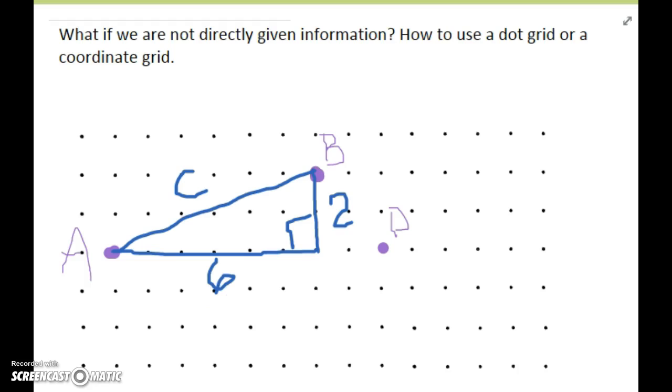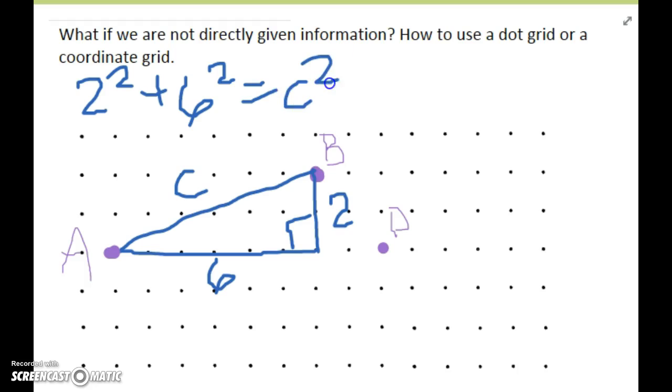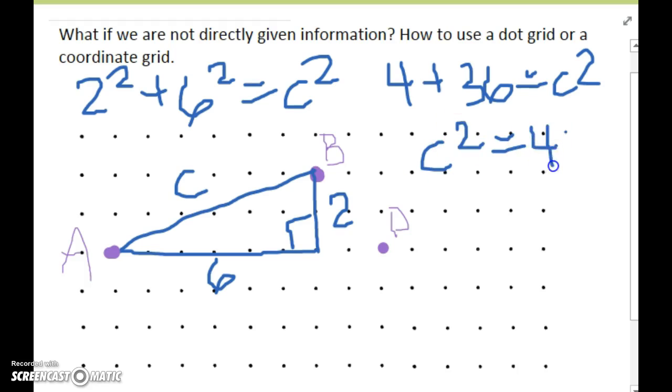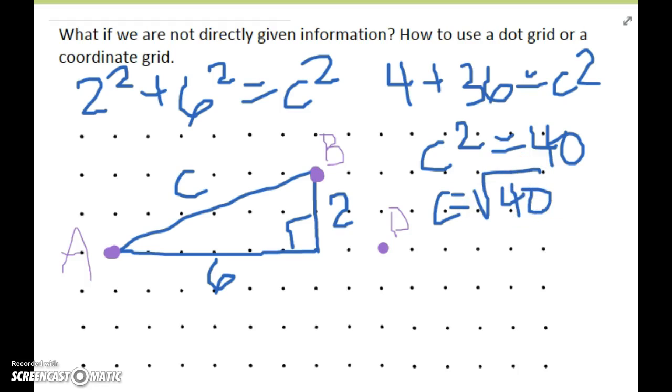So now I know my legs are 2 squared plus 6 squared equals c squared. 2 squared is 4. 6 squared is 36, so my value of c squared is 40. So now I need to find the square root of 40. The square root of 40 is greater than 6 but less than 7, so it is approximately 6 3/10 units.